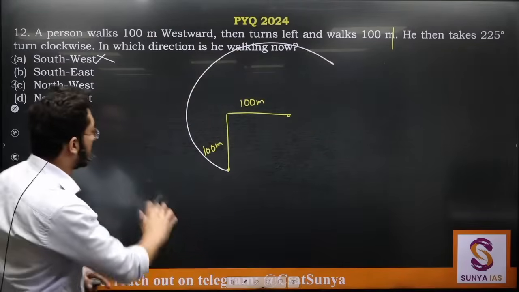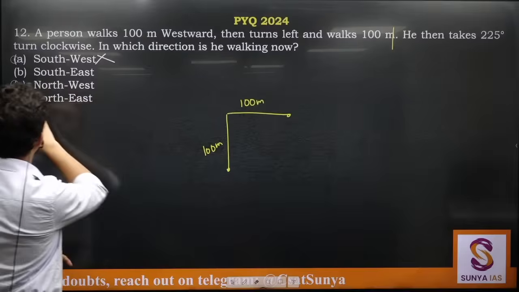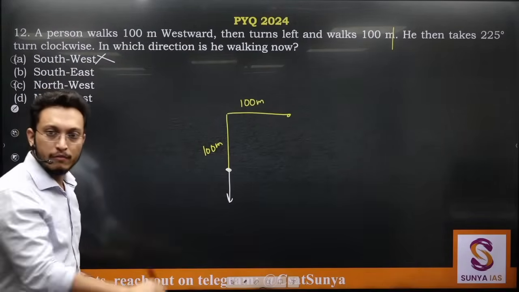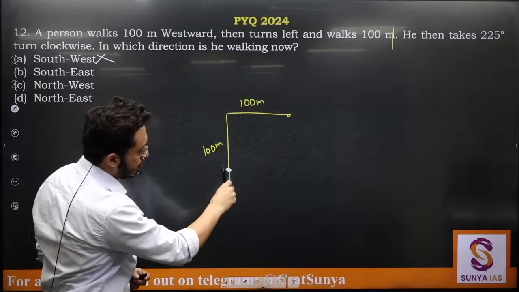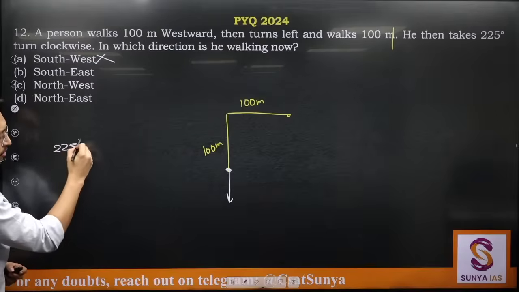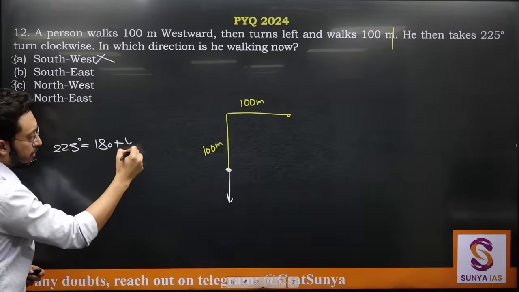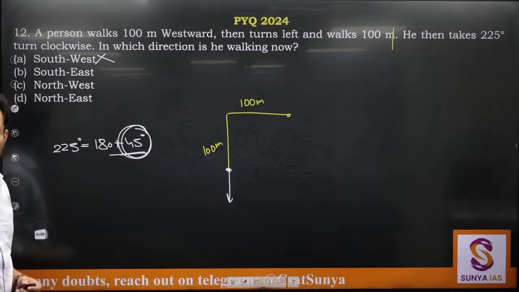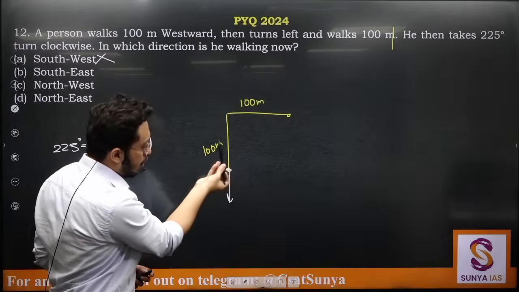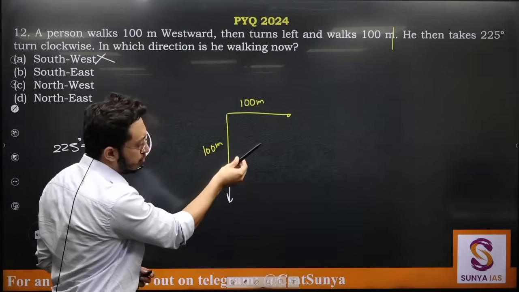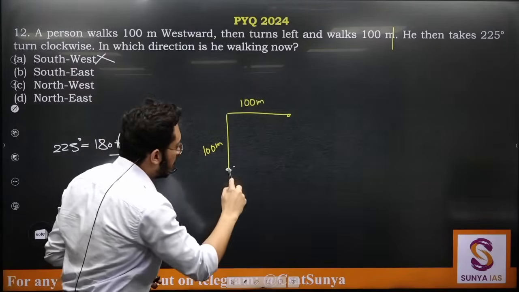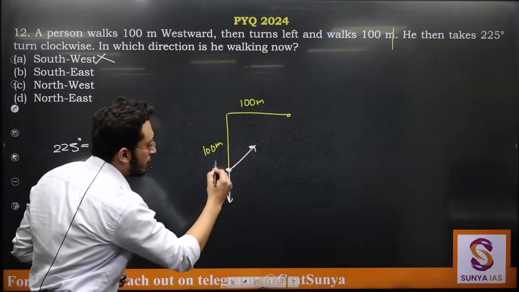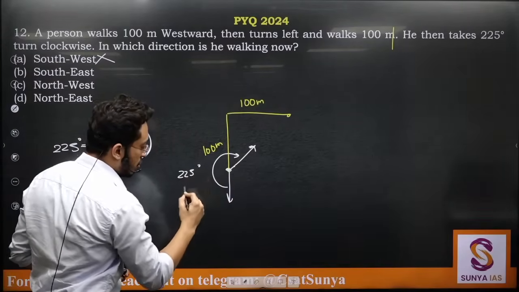Okay? I told you about the same mistake earlier. You are not supposed to do this. He is here at this point. Right now he is facing here. He will rotate 225 degrees clockwise. So 225 is 180 plus 45. This is why I told you UPSC is playing on this 45 degrees. So a 180-degree turn is opposite and then 45 more. So can I say now he will be facing this side? This is what a 225-degree clockwise turn is.